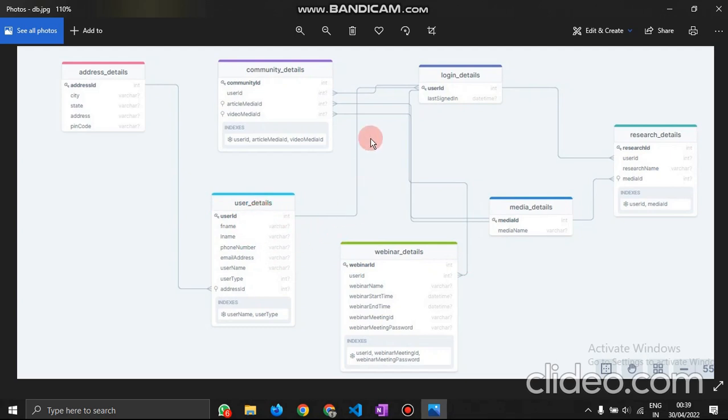This user ID is connected with the login details. Then there are first name, last name, phone number, email address, username, and address ID, and this address ID is connected here. Here we have some separate sub-content, that is city, state, address, pin code, and all those things. So this is the database design that we have already created. This was the overview of our problem and the solution that we are doing.